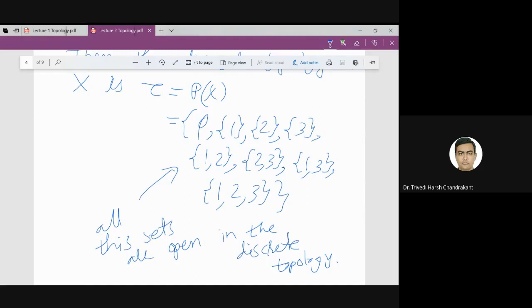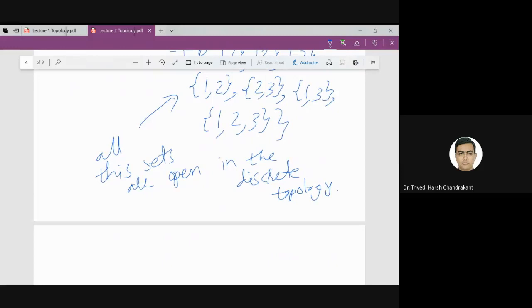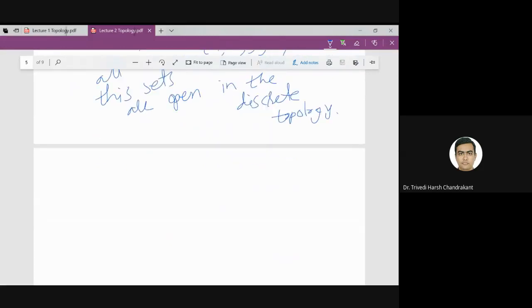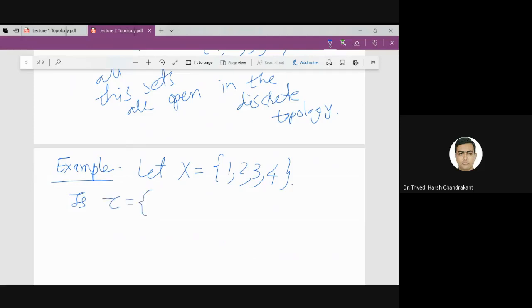So let us take one more example, which is also a simple example. So if I take X equal to, let us say, {1, 2, 3, 4}. These are just trivial examples because this is a finite set. You can take X equal to natural numbers, real numbers also. So tau, I'm giving a subcollection of power set of X, that is phi, {1, 2}.